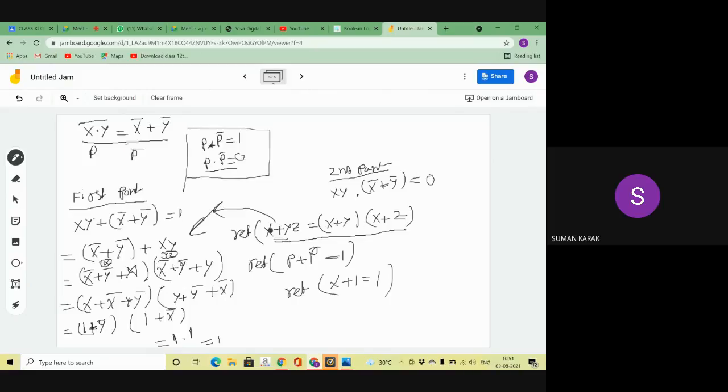x plus y. So that means x is x. This is x plus y. That means this is x plus y, right? Plus y. So I write x into, again I write the x. So this is x plus y, x bar plus y bar plus y.